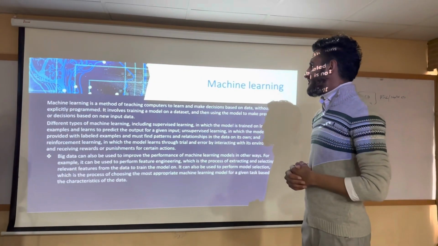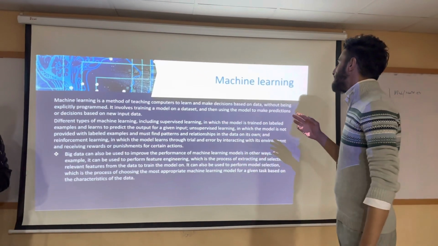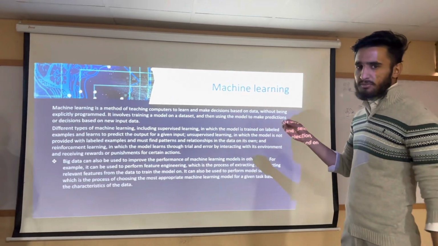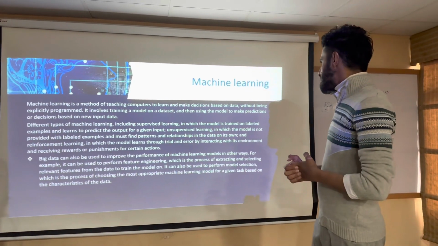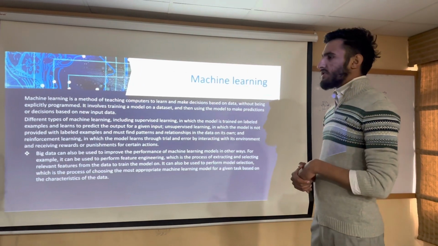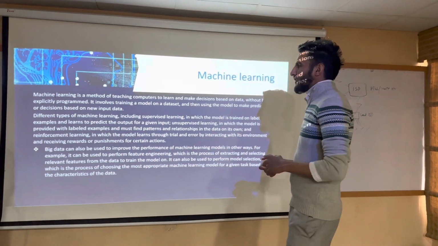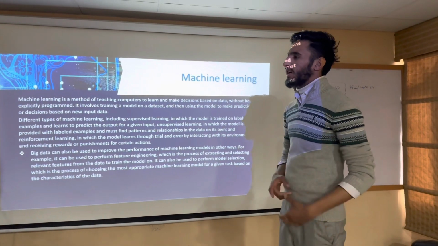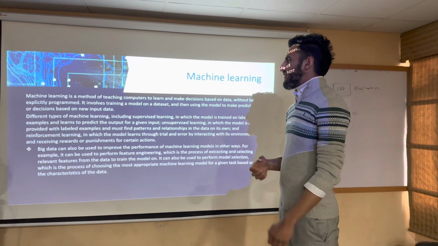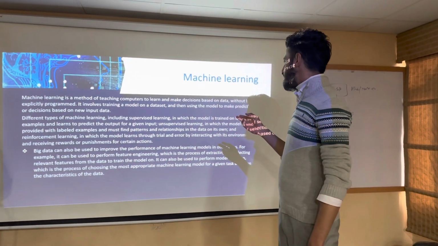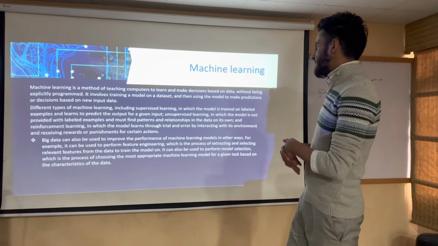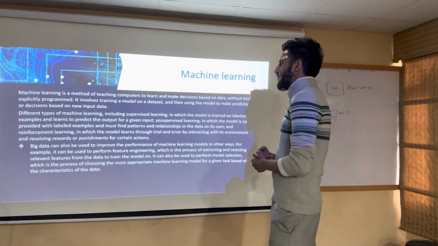Machine learning is a method of teaching computers to learn and make decisions based on data sets without being explicitly programmed. It involves the training of the data sets. It is used to make predictions or decisions based on new input data. Machine learning includes supervised learning models, label models.